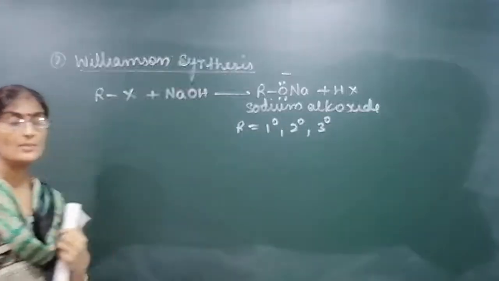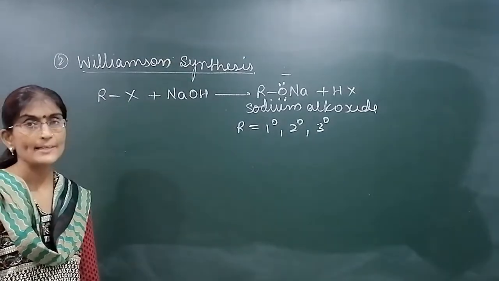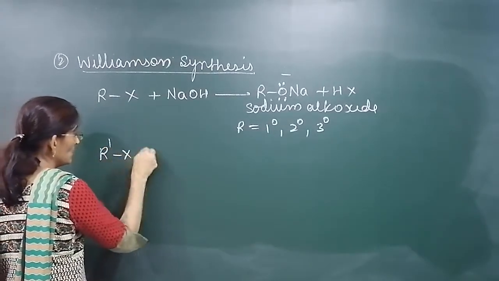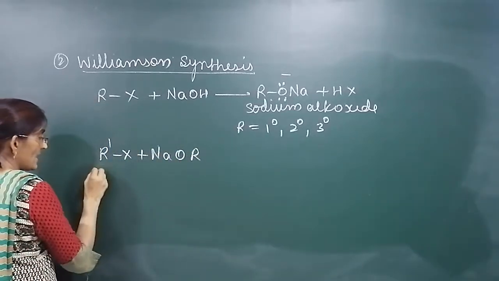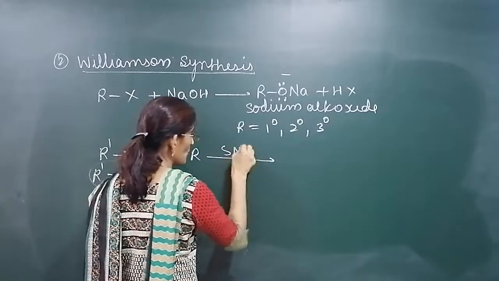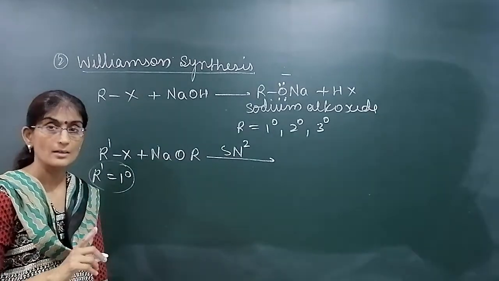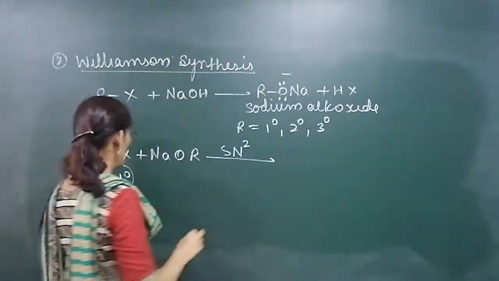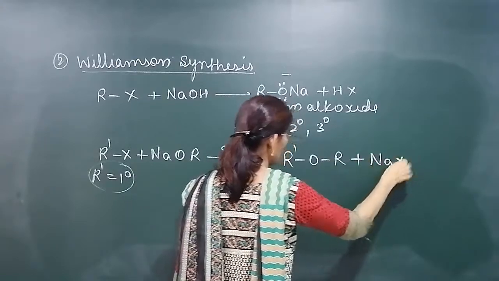The sodium alkoxide which we have made, the alkoxide group, the R group, can be primary, secondary or tertiary. But in the second step, when we are using the second alkyl group and treating it with sodium alkoxide, this R dash must be only primary, because the reaction mechanism is SN2, and as we did in the last chapter, primary alkyl halide undergoes SN2 reaction faster. So the ether prepared will be R dash OR, and NaX will be the byproduct.